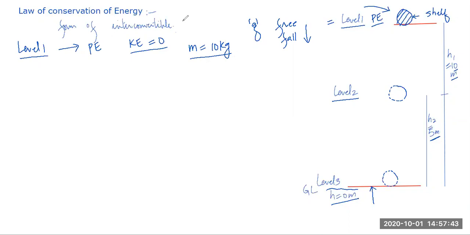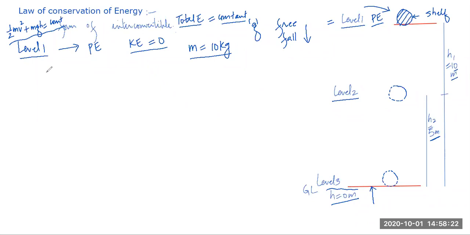The law of conservation of energy says that whatever is the position of the ball, the total energy is constant. Total energy of the ball is constant. Don't say it's 0, it's constant. Everything has energy. Or you can also say that kinetic energy is expressed by half mv square and potential energy is expressed by mgh. The sum of this is a constant. Let us prove this. This is the law of conservation of energy applied to this ball.